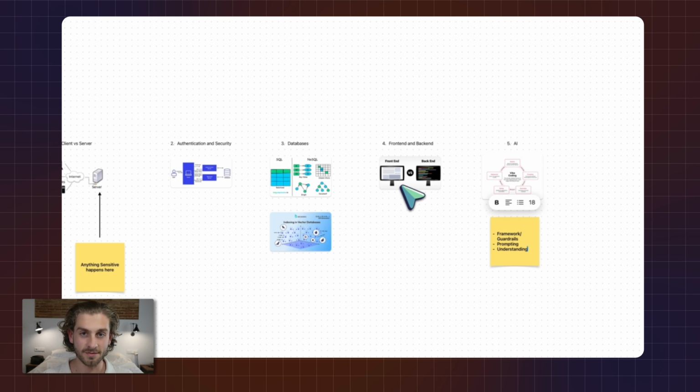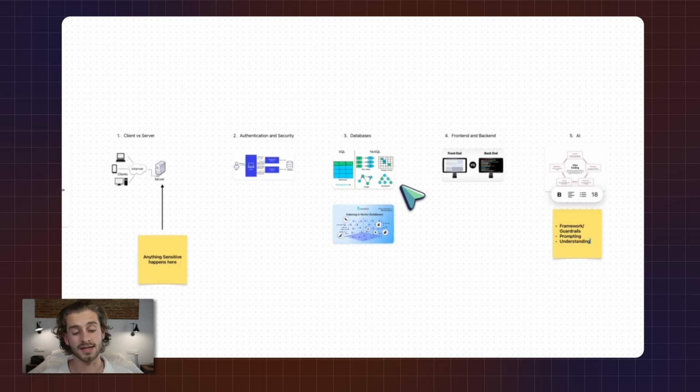Now, I know that is an information overload, but the good news is that if you get a grasp of these 4 things and how they all work, as you build, you'll start to understand this more and more. But you need to understand these because for security, you need to make sure that all secure operations are happening on the server. Your database is secure. You've got authentication set up so that only certain users are retrieving the data that they should be retrieving. There's not data that's exposed to the general public. You need to understand the foundations of all this information to make sure that your application is secure.